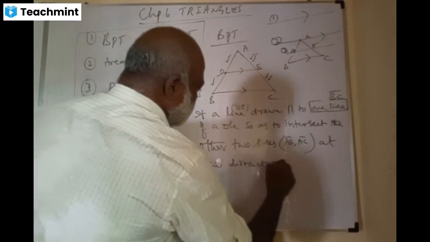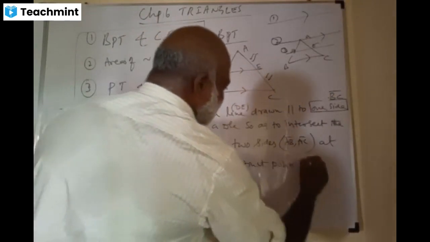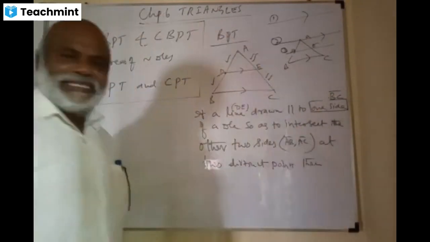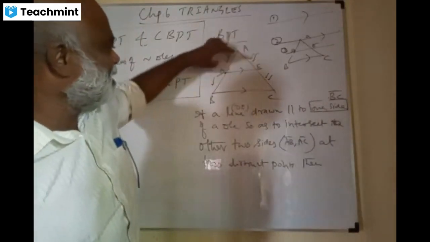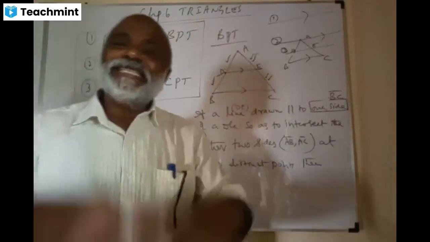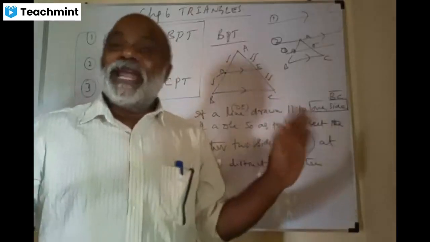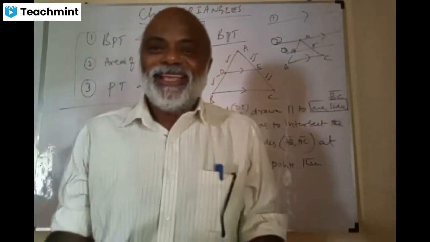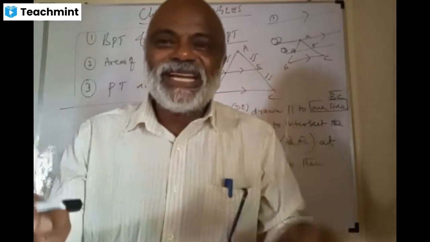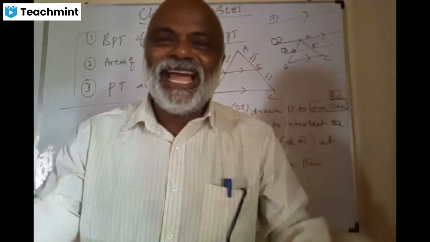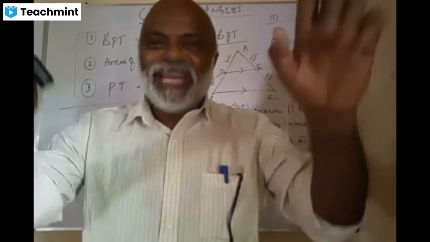Two distinct points. Okay, if I draw a line, then here AB and AC are intersected. What will happen then? Then the two sides are divided in the same ratio.